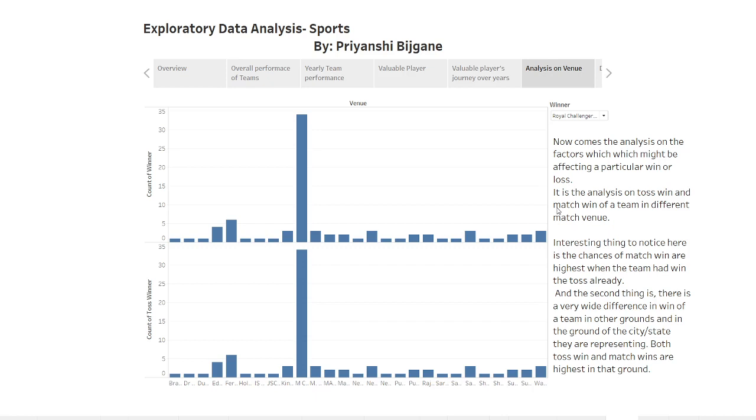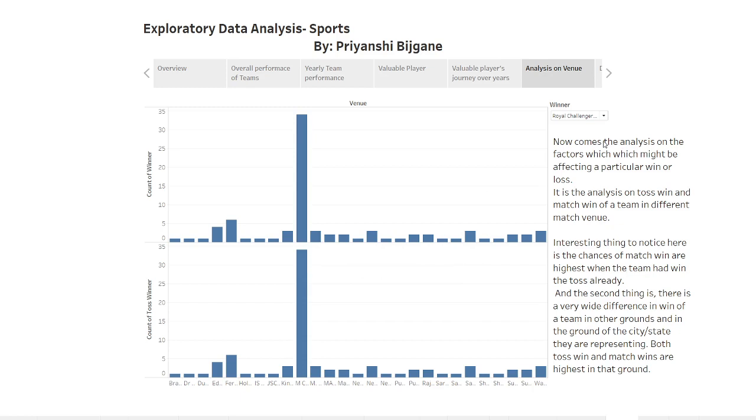It is interesting to notice here that the chance of a match win is highest when a team has already won the toss. We can see the count of toss winner and count of match win are almost similar. And the second thing which is interesting is that there is a very wide difference in the win of a team in other grounds and the ground of the city or state they are representing. Both toss win and match win are highest in that ground. So we can see the huge difference.